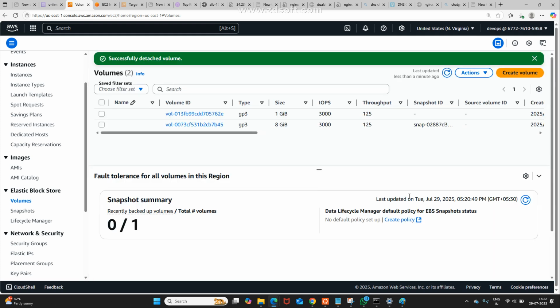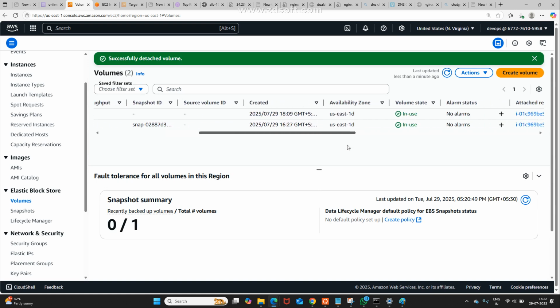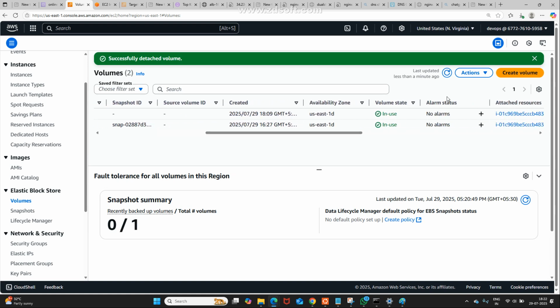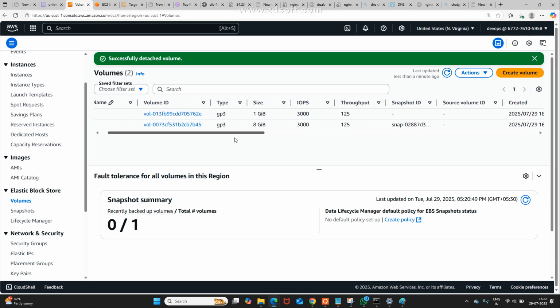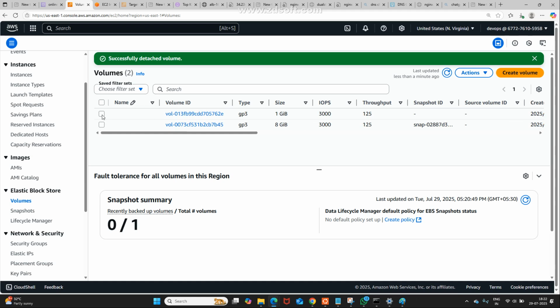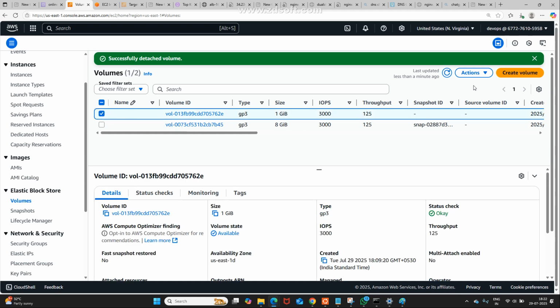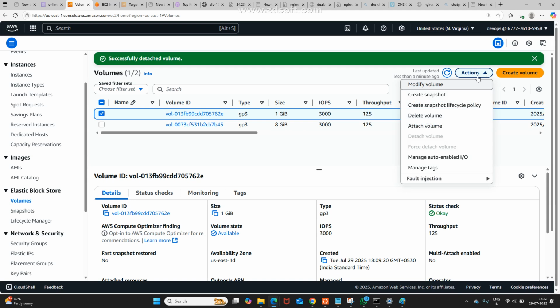Now after detaching, observe here, after 10 seconds you may see it as available. Now you may ask me what I do next. Select this volume, go to actions, and we are going to create a snapshot. Shall I click on create snapshot? Yes.